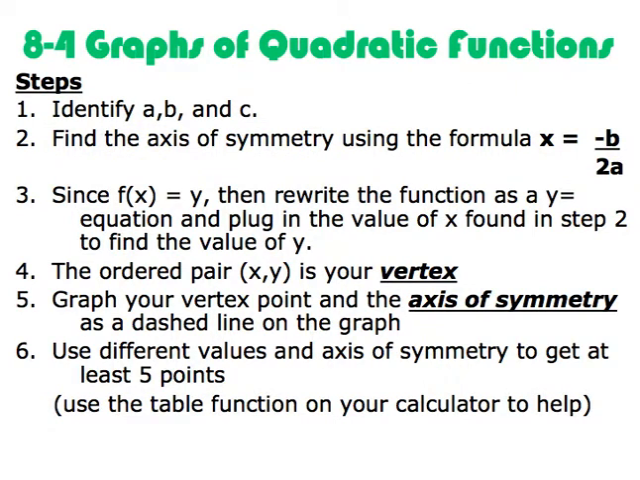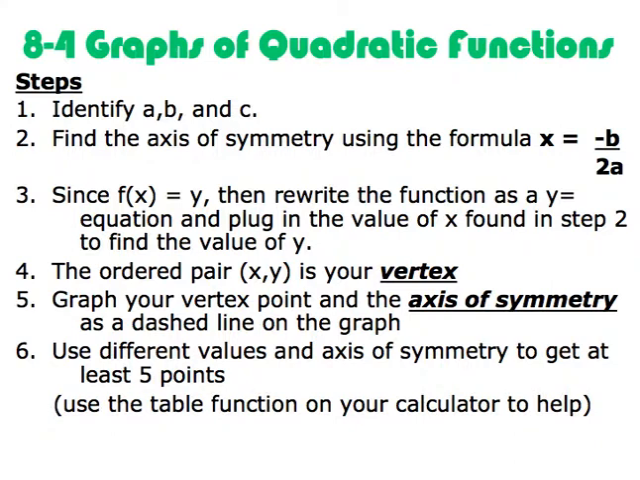Step number 3 says that since a function of x is really y, we can rewrite the function as a y equals equation and then plug in the value that we found for x in step 2 to find a value of y. Step 4 says that ordered pair is now our vertex. So that's going to be either the bottom or the top of our parabola depending on which way it's facing. That's going to be the first point that you'll plot on a graph.